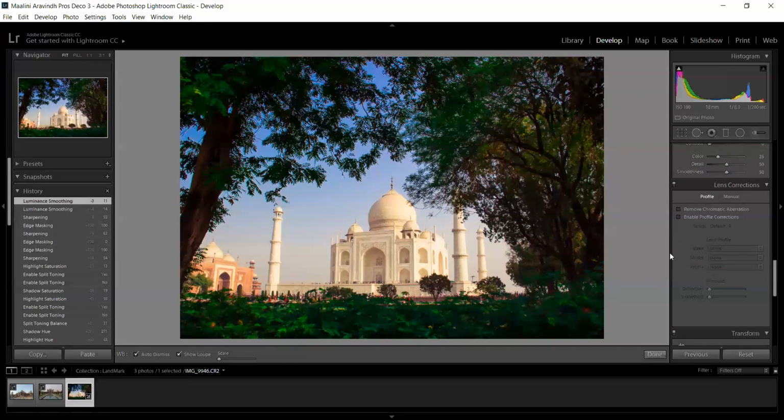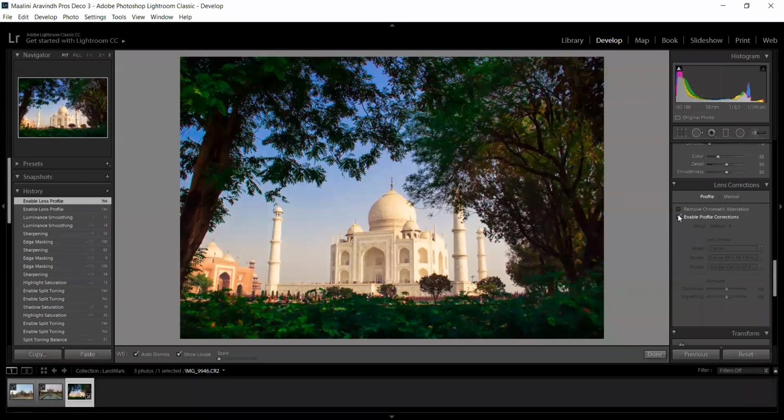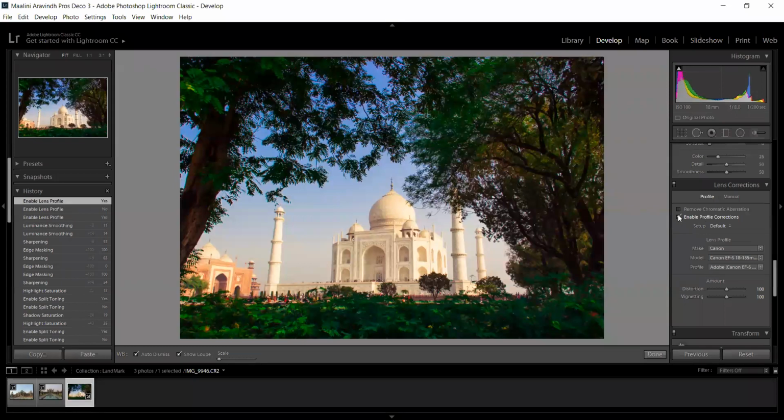When it comes to Adobe Lightroom, it's a highly advanced software and it can help in removing the lens correction, like lens aberration or something. So all you have to do is enable it, and it can automatically understand or find out which Canon equipment and lens it was shot with, and it will make some necessary adjustments. So before making the correction, it was like this. After making the correction, it removes the distortion at the end. So it helps to a certain extent.